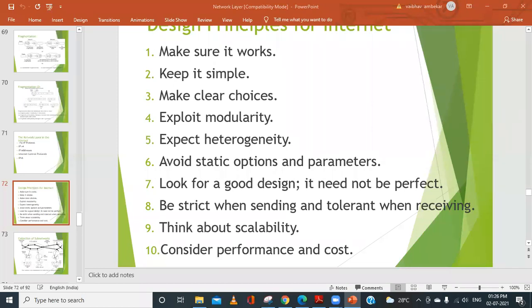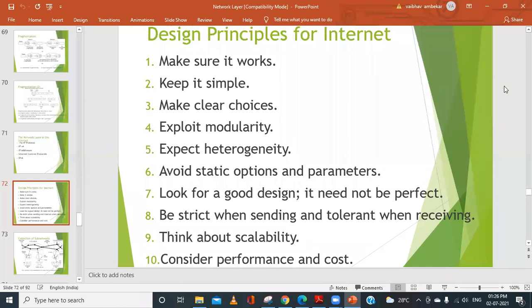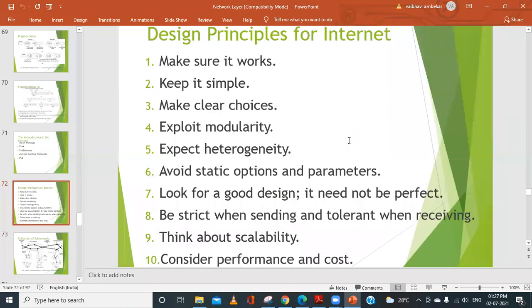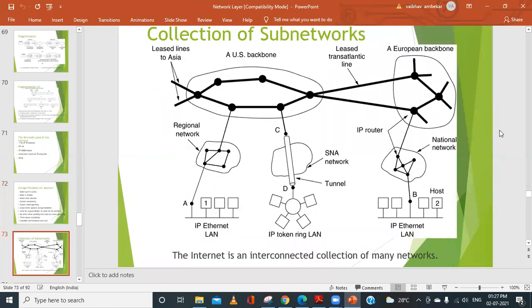These are some of the basic principles, or we can say the design principles, for the internet. So when the designers thought of coming up with the internet, they had these principles in their mind. Now, when I talked about this heterogeneity, let us understand the concept of the internet in a broader way. In this diagram is a collection of sub networks. The internet is an interconnected collection of many networks.